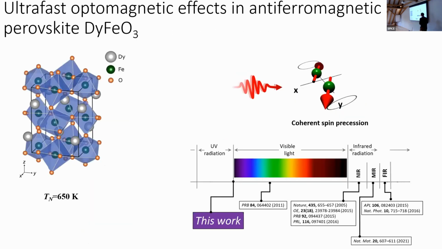To realize it in practice, we considered a classical antiferromagnet, dysprosium orthoferrite. We heard from Rostislav today about this material, and it has many advantages. Among them, a very strong light-magnetism coupling. All these citations show that you are able to drive coherent spin waves basically from visible to far infrared. So we expect a very good response upon light excitation, but we wanted to study some sort of UV excitation. Okay, why UV?